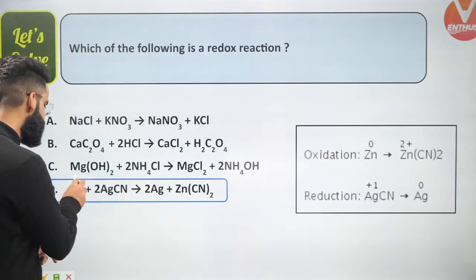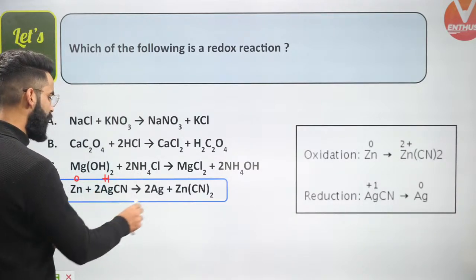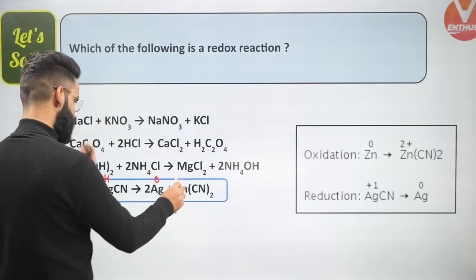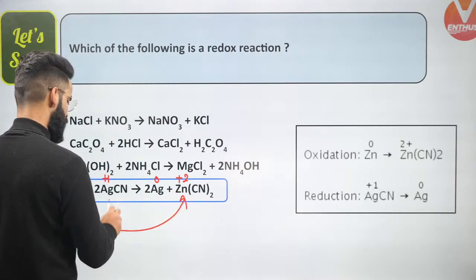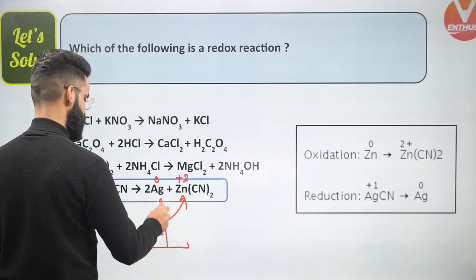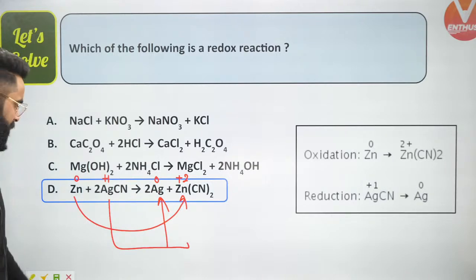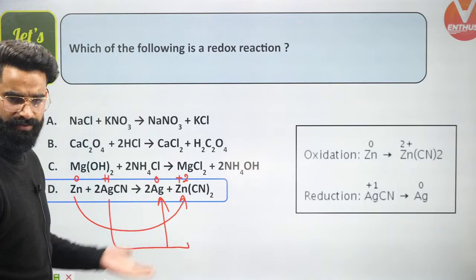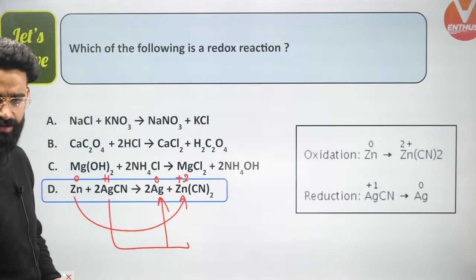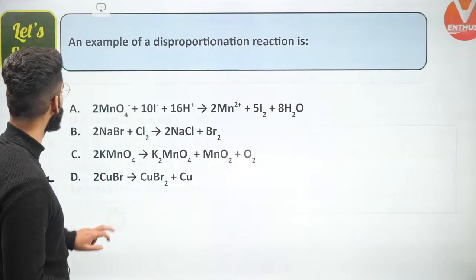See guys, the oxidation state of zinc right here is 0. The oxidation state of Ag right here is +1. The oxidation state of Ag right here is 0. The oxidation state of zinc right here is +2. So the oxidation state of zinc is increasing, whereas the oxidation state of silver is decreasing. So this is an example of a redox reaction, because zinc is undergoing oxidation and silver is undergoing reduction. So it was a very simple question, guys.